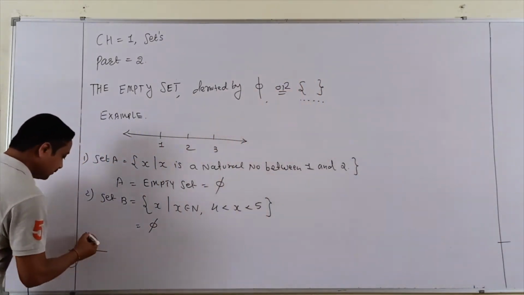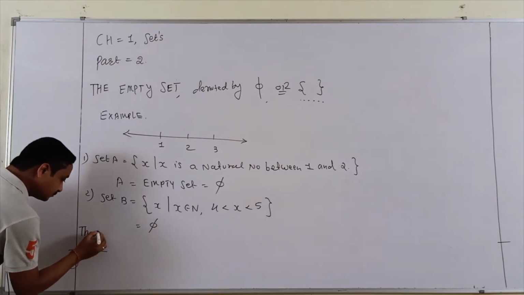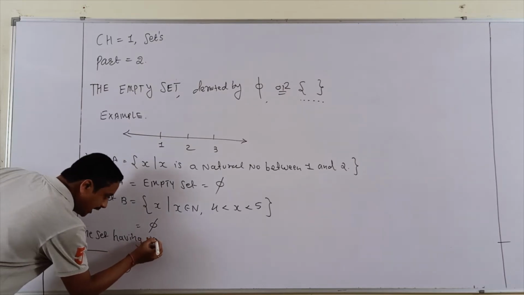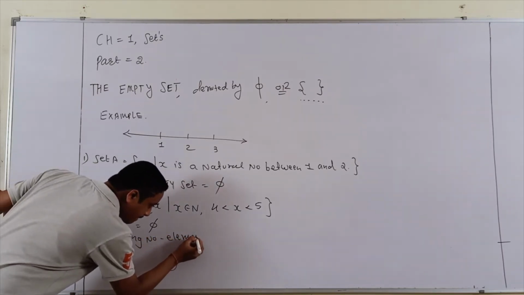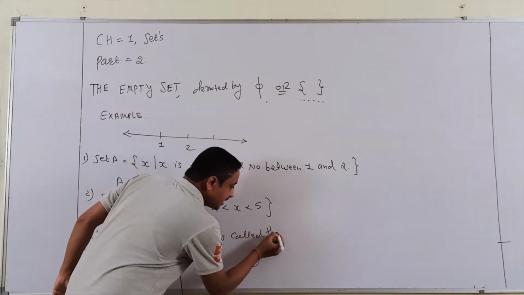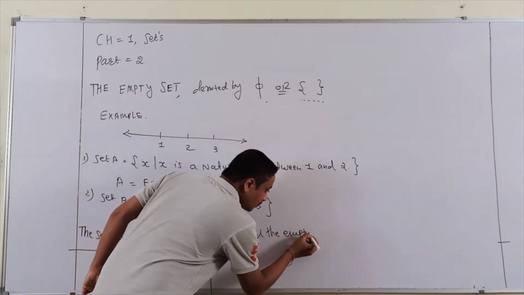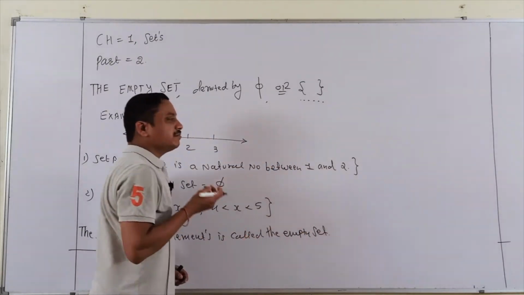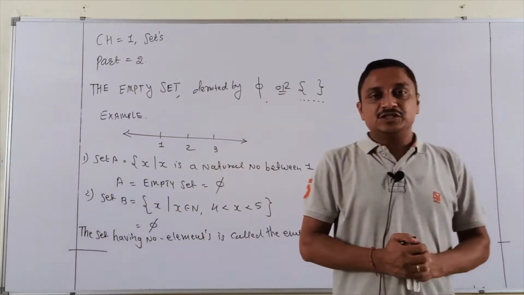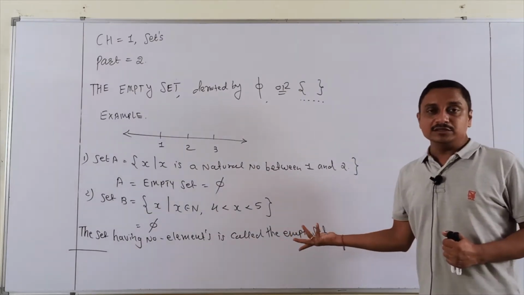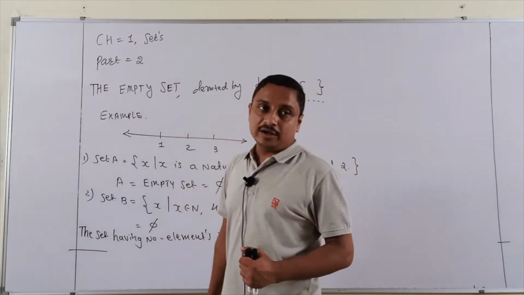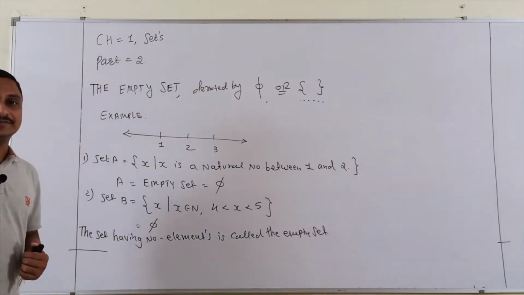So finally, write down: a set having no element is called the empty set. That is the simple definition for empty set. Students, write down any example related to empty set, and that is our one little part over here.